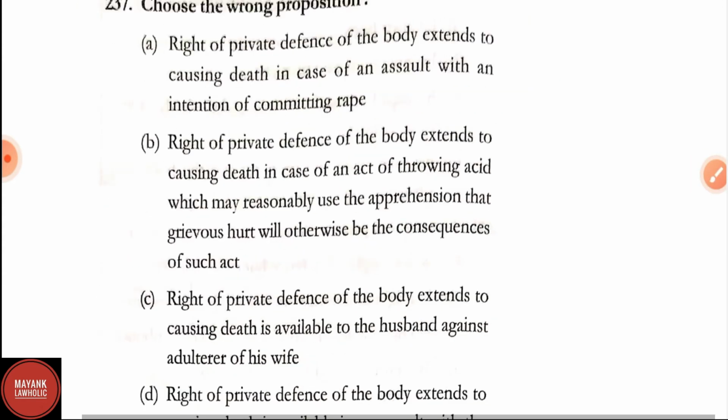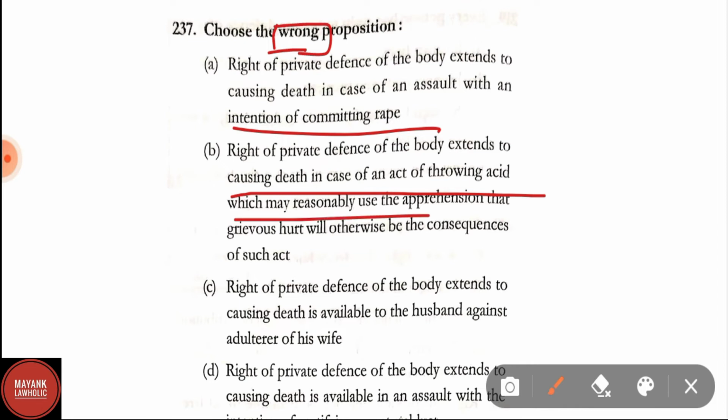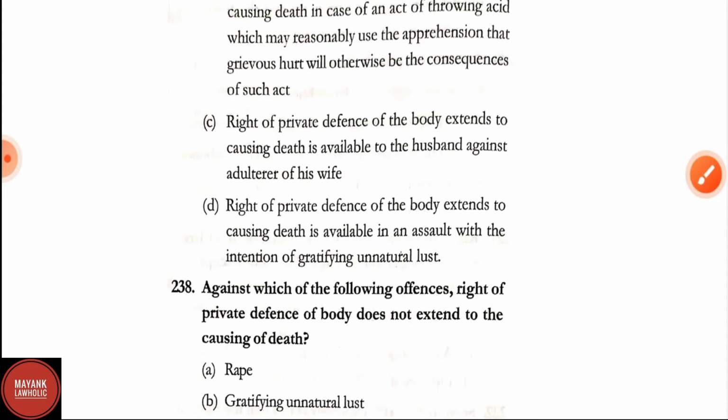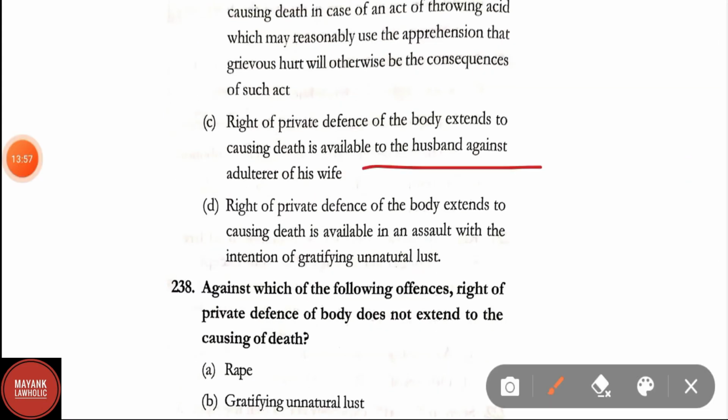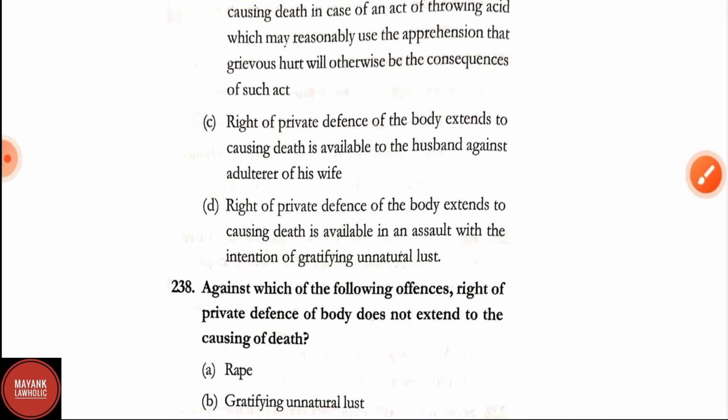Question number 237. Choose the wrong proposition. Option A, the right of private defense of the body extends to causing death in case of an assault with an intention of committing rape. Option B, the right of private defense of the body extends to causing death in case of an act of throwing acid which may reasonably cause the apprehension that grievous hurt will otherwise be the consequence of such act. Option C, the right of private defense of the body extending to causing death is available to the husband against the adulterer of his wife. Option D, the right of private defense of the body extending to causing death is available in an assault with the intention of gratifying unnatural lust.